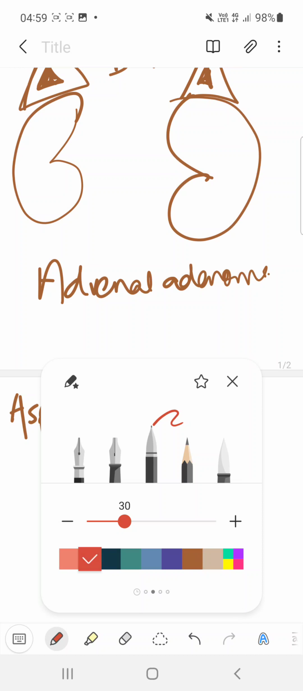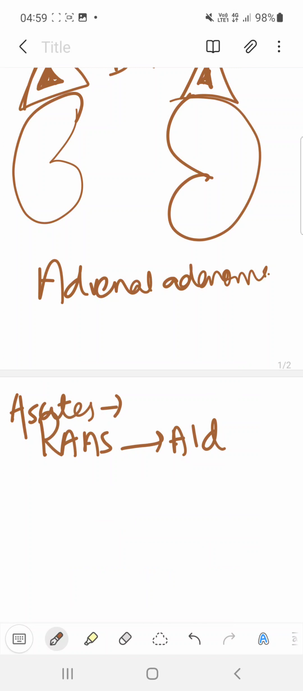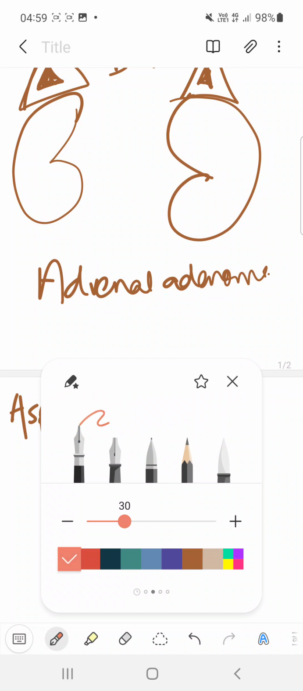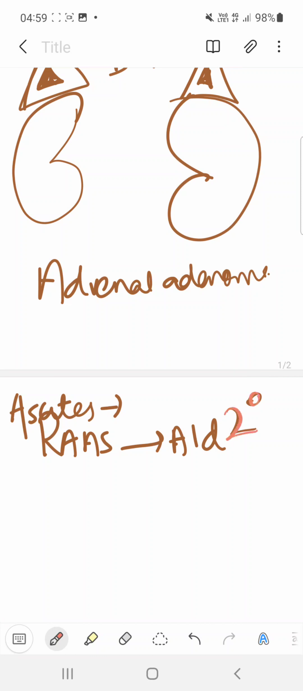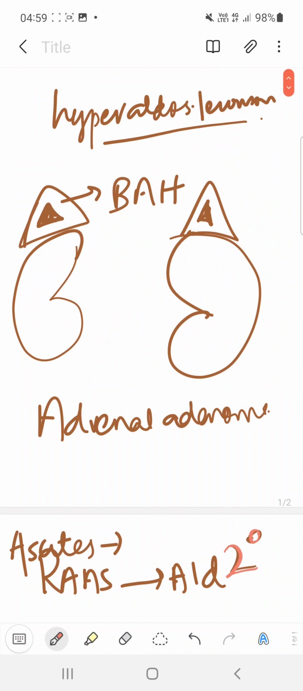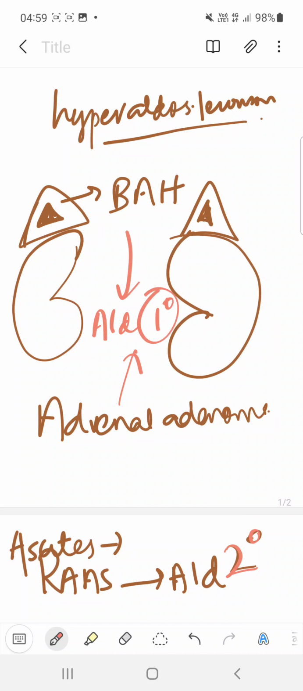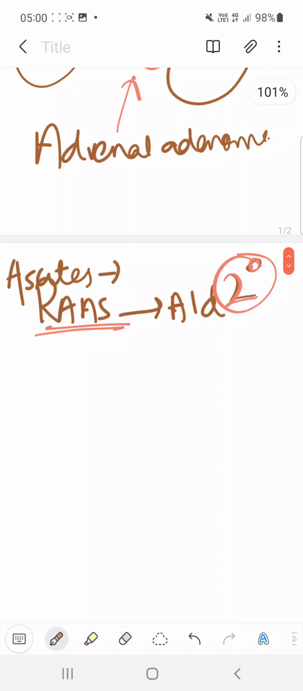Causes can be divided into primary and secondary. Here, directly in adrenal adenoma and bilateral hyperplasia, they are producing aldosterone. So this is primary, this is secondary, because you have the RAS mechanism activated. In primary it is low renin hypertension, here it is high renin hypertension. Secondary is called high renin hypertension.